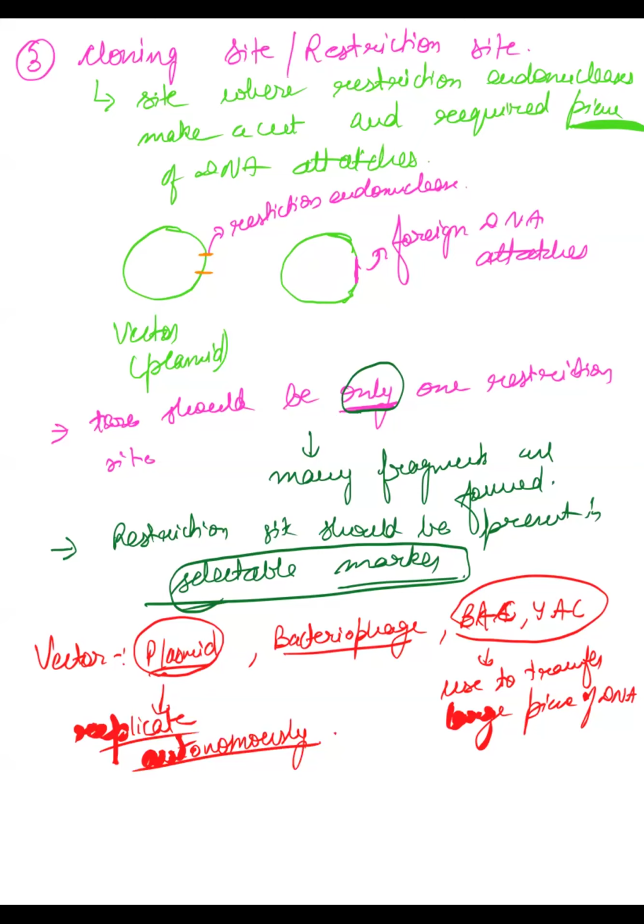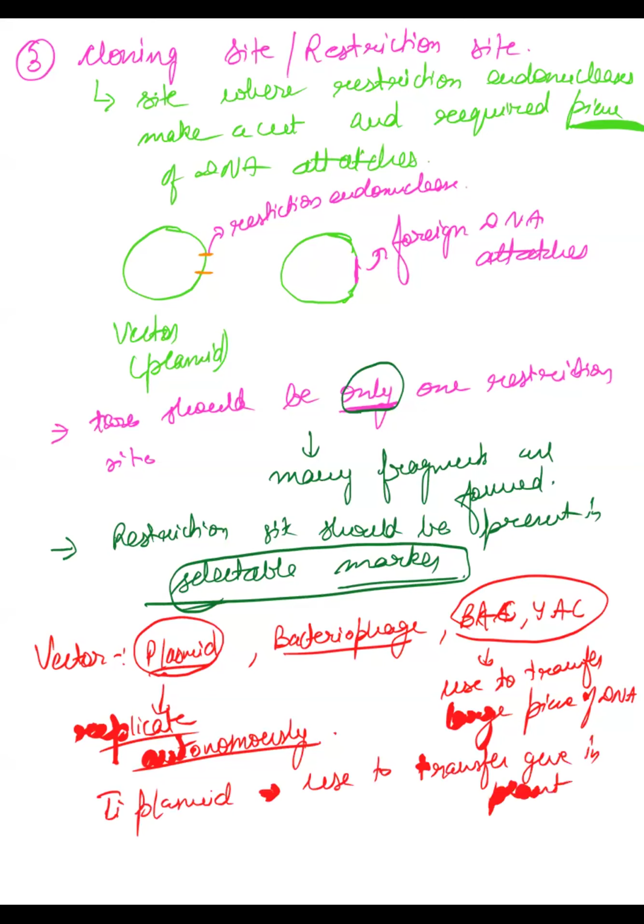Before that, you should remember some names. For example, there is the TI plasmid. TI plasmid is used to transfer genes in plants. This plasmid we use for transferring genes in plants.